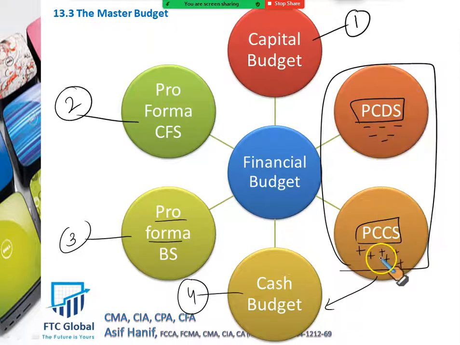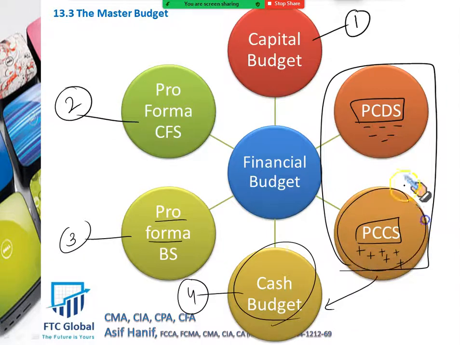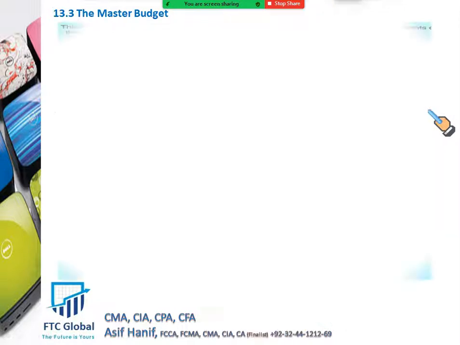Combining these two, cash inflows and outflows, gives you what you call the cash budget. So this is an important point. Remember, there are 4 financial budgets: capital budget, budgeted balance sheet, budgeted cash flow statement, and cash budget. And this cash budget is drawn from these 2 things, and there are many questions where we will learn how to draw the projected cash collection schedule and how to draw up the cash disbursement schedule in our coming lectures. So we'll discuss them in detail.